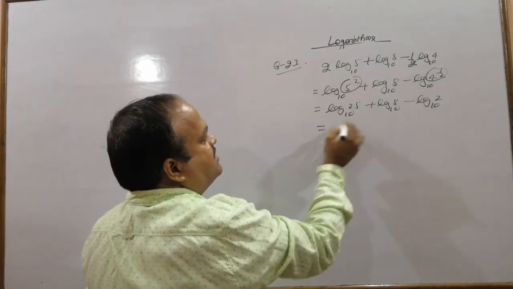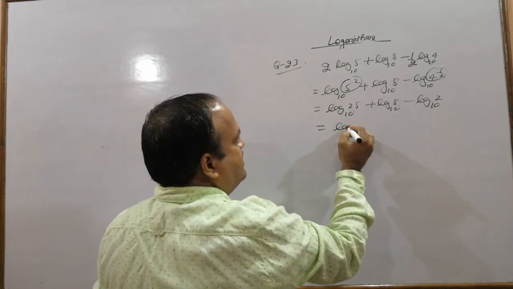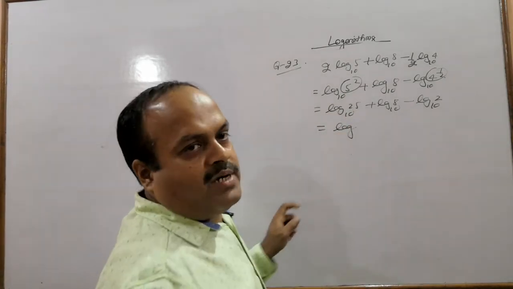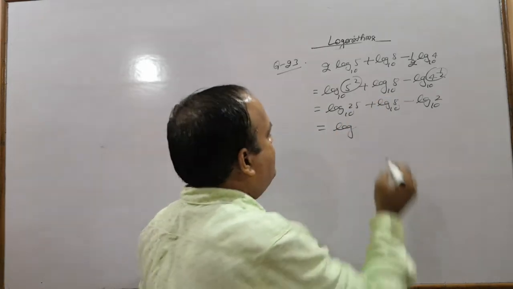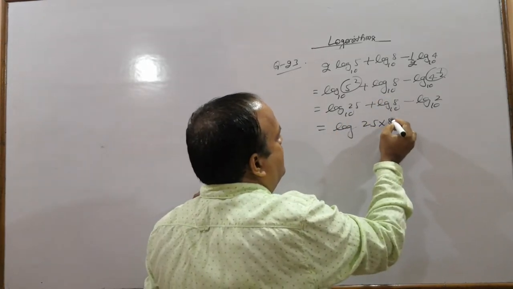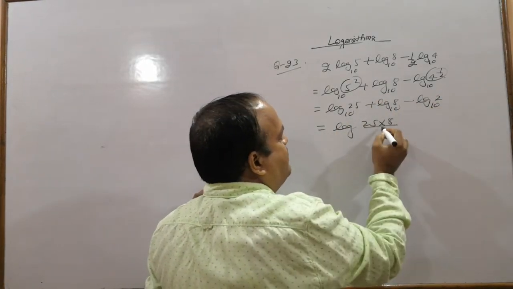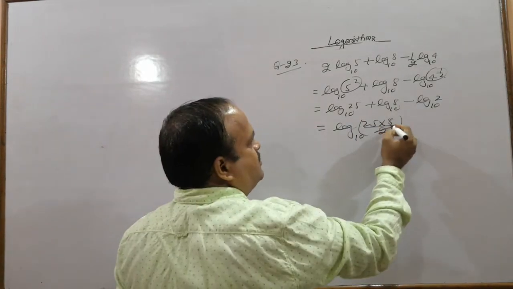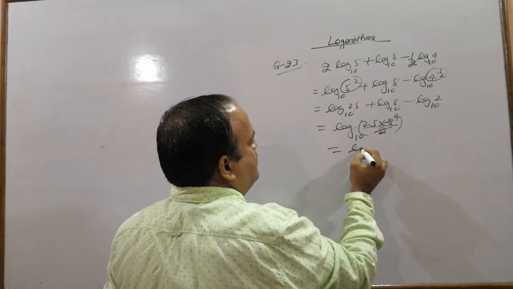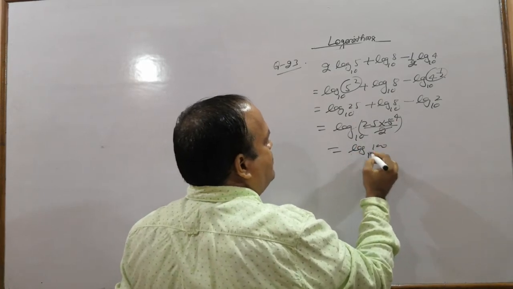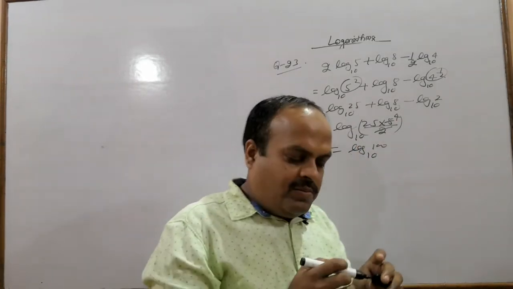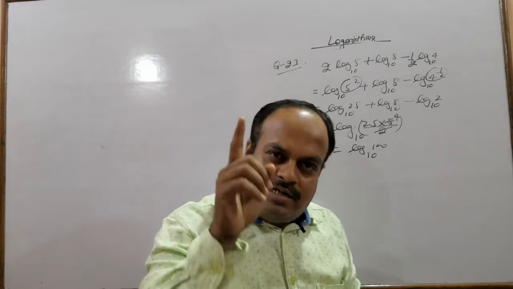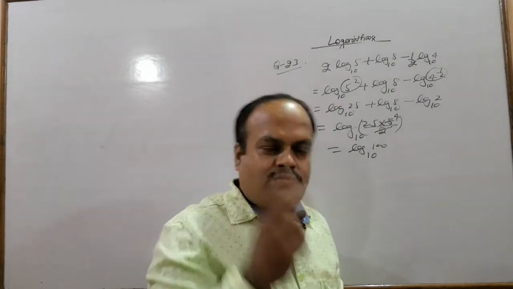Now these three terms of logs can be changed to a single log, but for that these numbers will be multiplied and this product should be divided by 2, keeping the base same. 2 4 ja 8. So we get log 100 to the base 10, and I have told you that log 100 to the base 10 is 2.